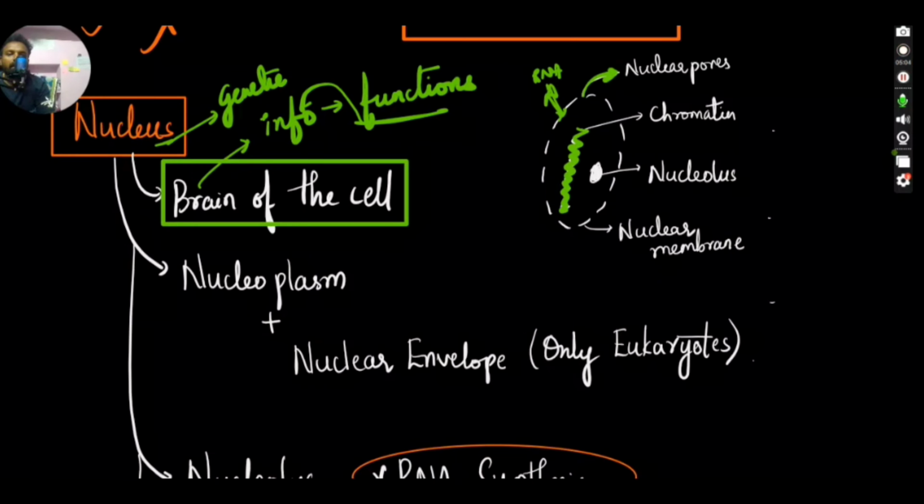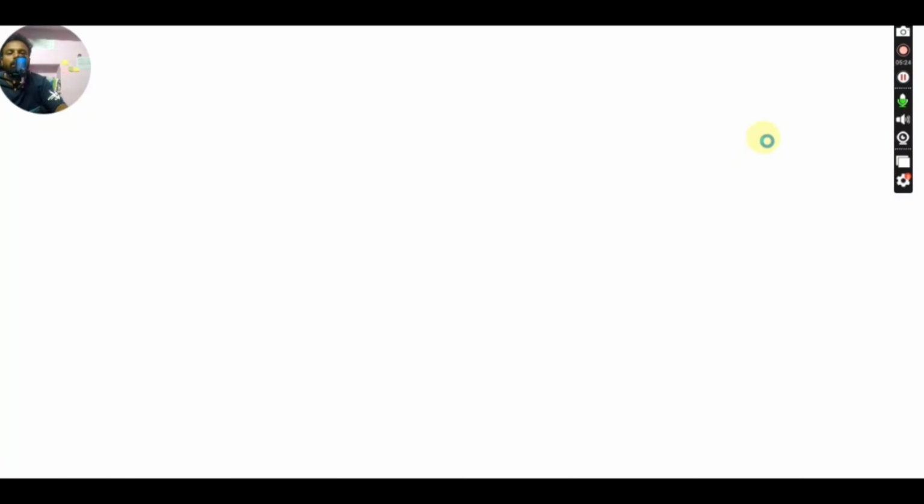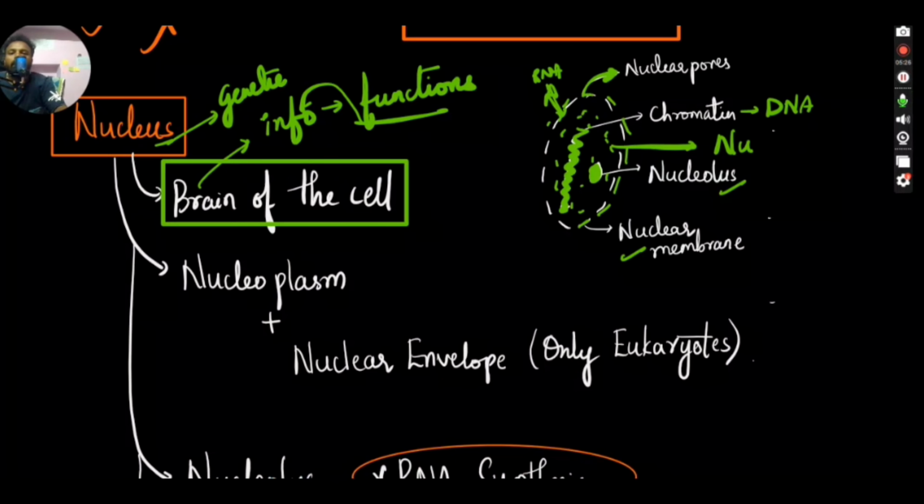Chromatin. Why chromatin, sir? Why not DNA directly? We'll be looking into it. And we have, at the center of the nucleus, the nucleolus, and this gap, the membrane, is called the nuclear membrane. And we have a fluid also. This fluid is also called nucleoplasm, right? So this fluid is also called nucleoplasm.